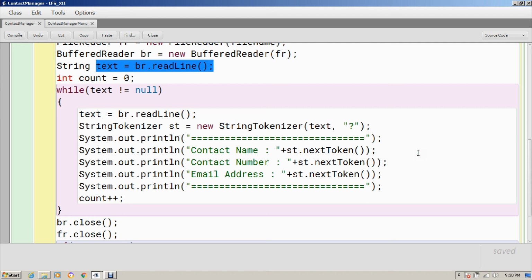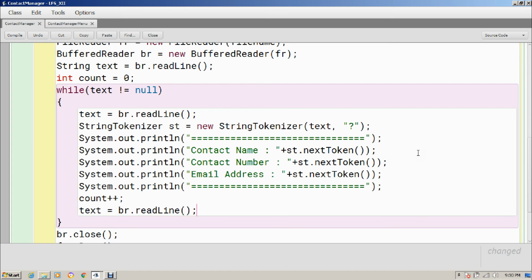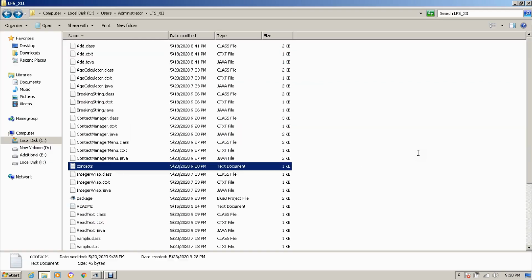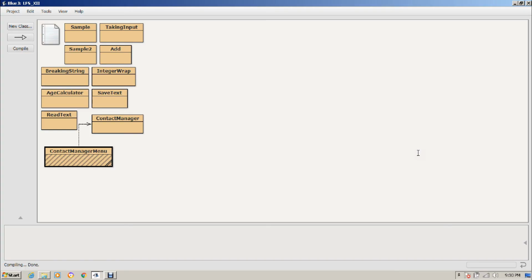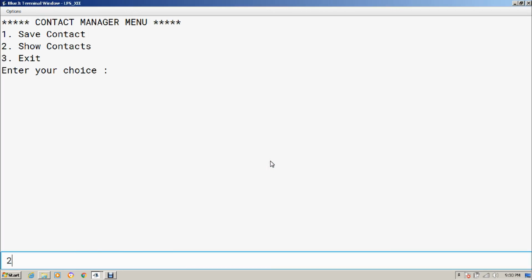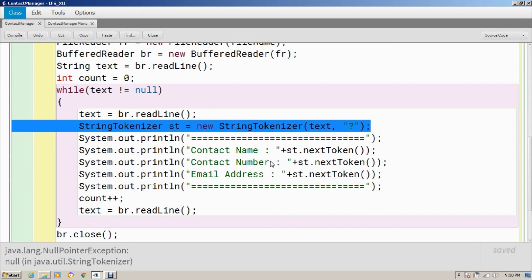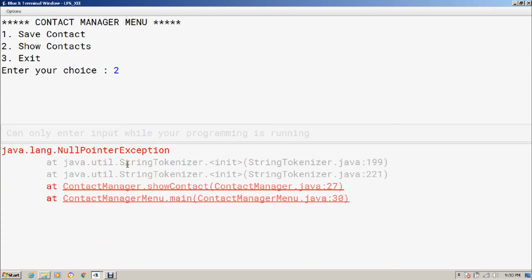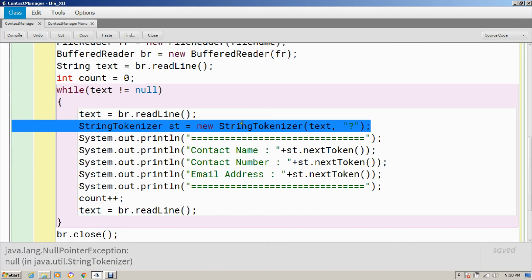Okay, so let's reread it. Fine, and let's run one more time. So let's compile and reread it. Open, show contacts. Okay, still the same exception. Let's see what output we are getting. Terminal window. Okay, no output we are getting. StringTokenizer, ContactManager, init, null pointer exception. Okay, it's coming here.